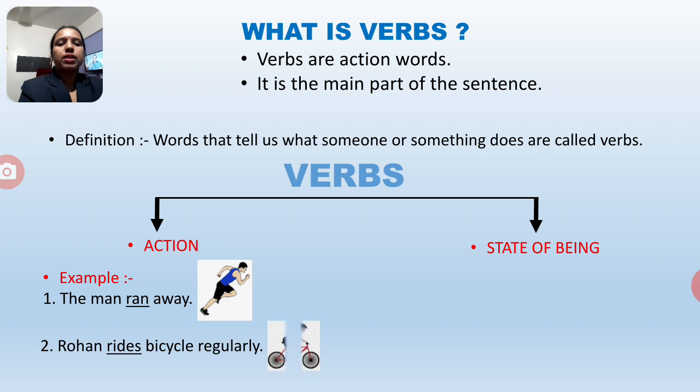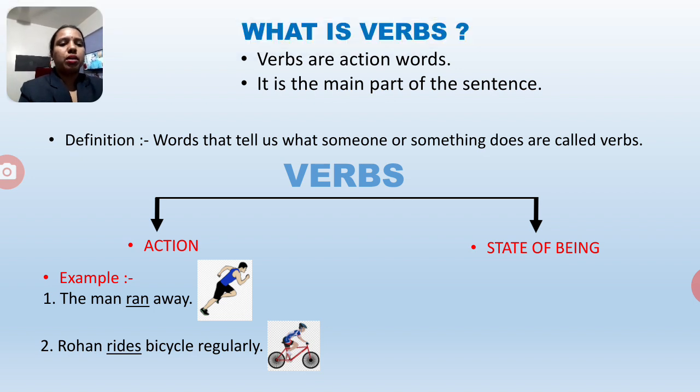Now we will see another example. Rohan rides bicycle regularly. In this sentence, rides is the underlined word, and this tells us that this is the action word. Here rides is the action word performed by Rohan, the subject. Do you understand this example? Now we will see the state of being.